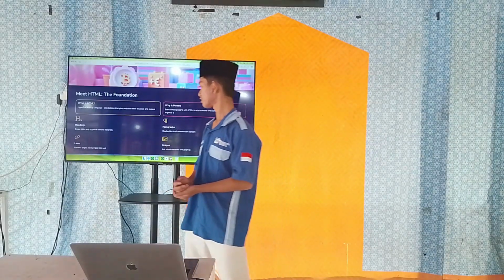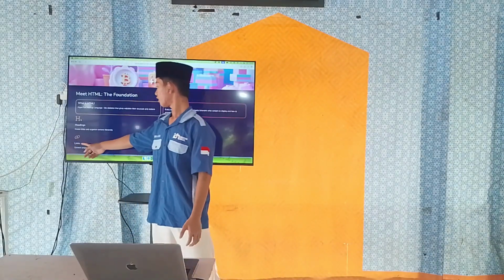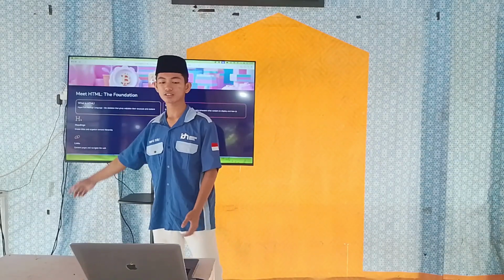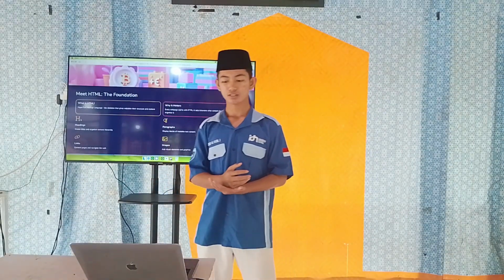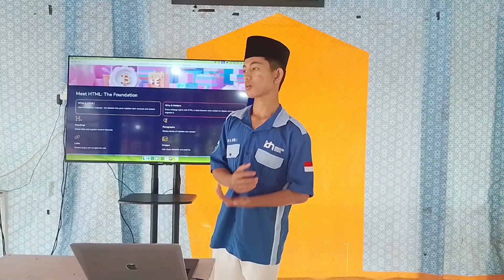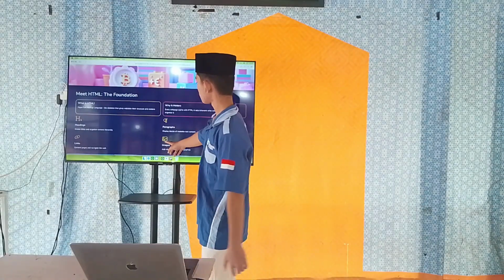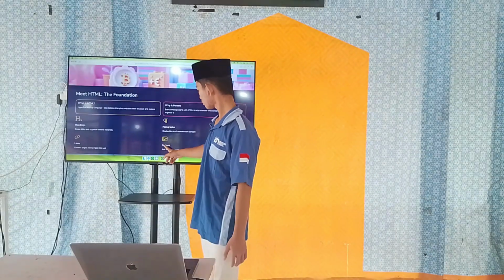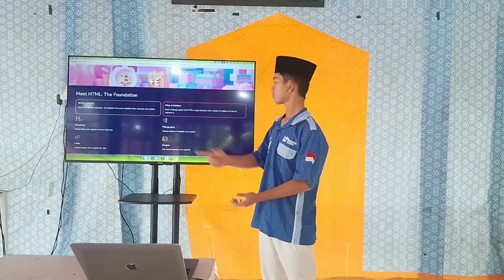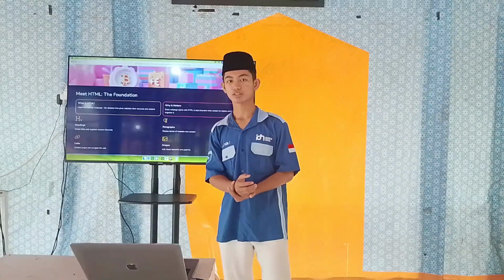Number 3, there are links. As the name says, the function of links is to connect web pages and navigate the web. And last, there is the image. As the name says, it adds visual elements and graphics.